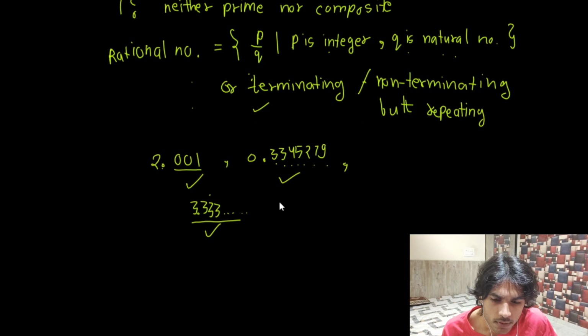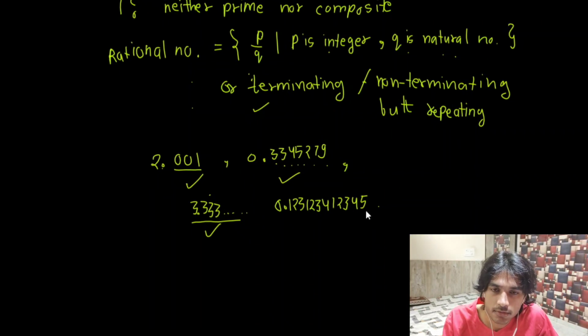Another example would be 0.1231234 1 2 3 4 5. In the same manner, it's just going to go on. Another set of 6 terms would be 1 2 3 4 5 6, and then 1 2 3 4 5 6 7, and this goes on and won't stop. So this will also be non-terminating.